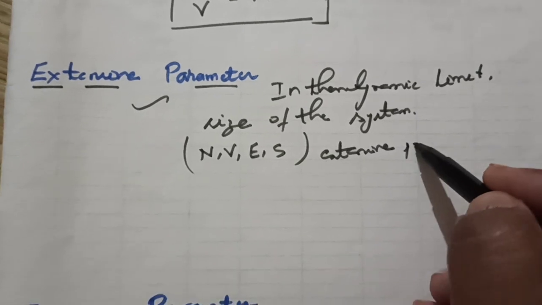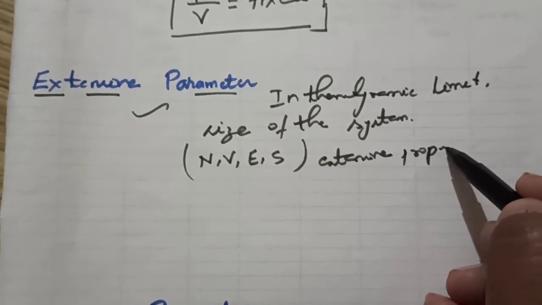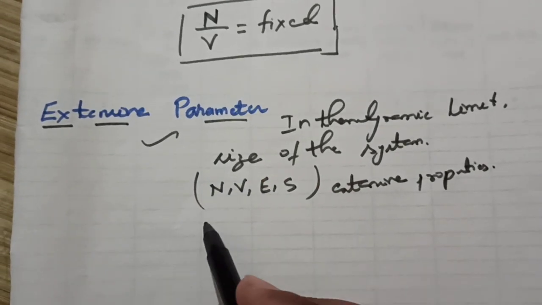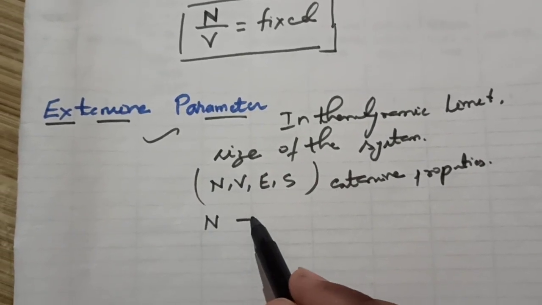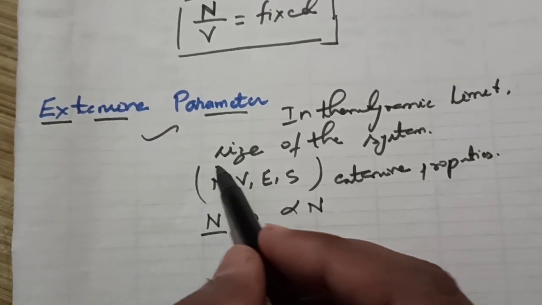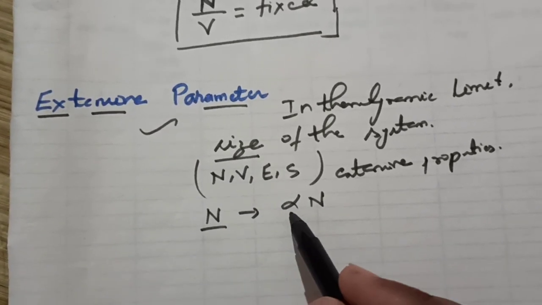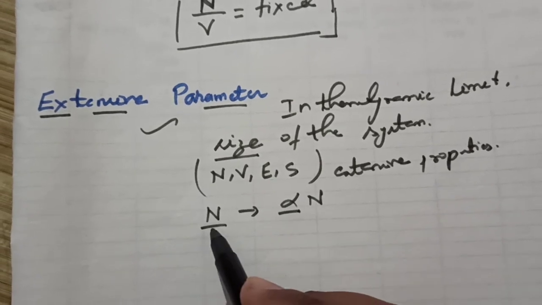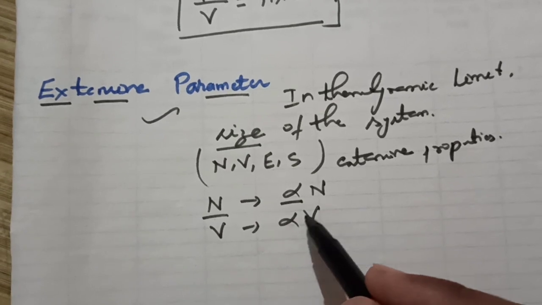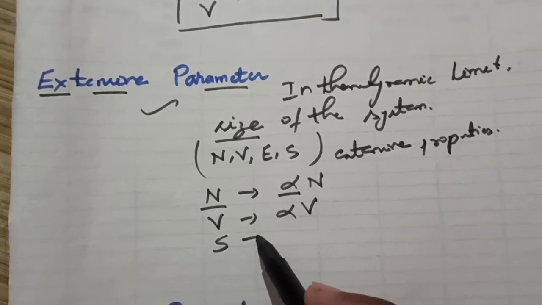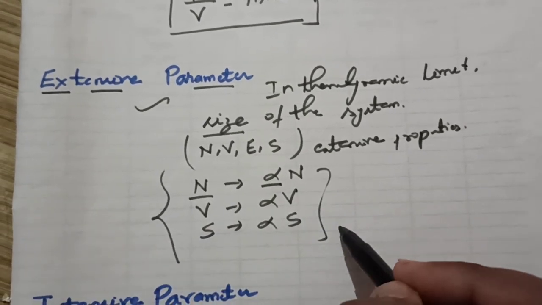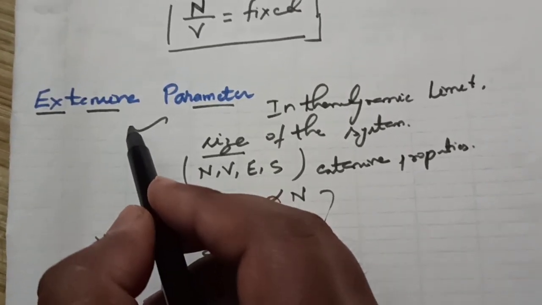Extensive properties also possess a scaling property. If we scale them, suppose N changes to alpha N because they are proportional to the size of the system, we have scaled the number of particles alpha times. Similarly, V is scaled alpha times, and S is alpha times S. If we do this, these are called extensive parameters.